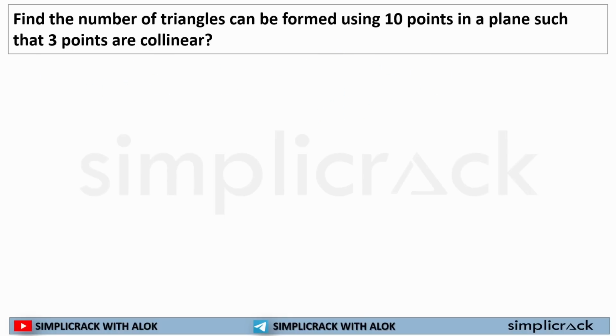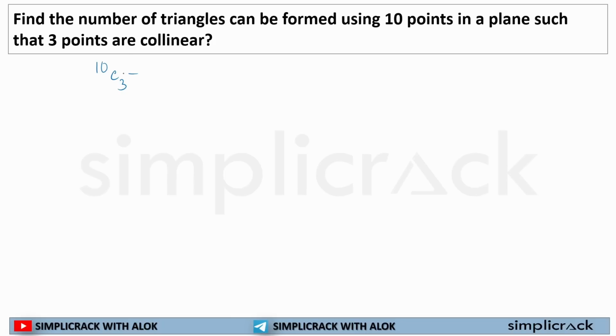Now, here the question is a bit tricky. Find the number of triangles that can be formed using 10 points in a plane such that 3 points are collinear. We don't know how to place the 10 points with 3 collinear, so simply we'll calculate how many triangles can be formed with 10 points, that is 10C3.